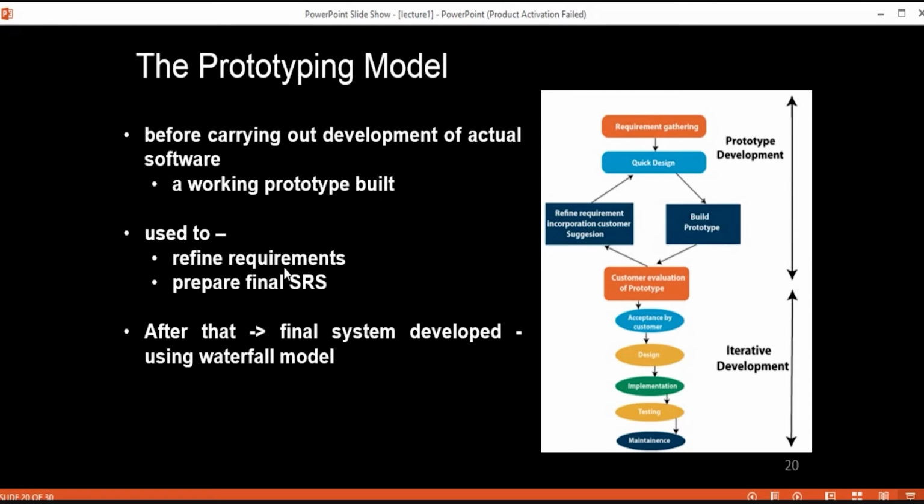So ideally, this prototype serves as a mechanism for identifying these requirements, and once this prototype is accepted from the user side and your requirements are finalized, then your final system is going to be developed using the SDLC phases. Once your requirement is finalized, your software is going to be developed using this sequential order, the waterfall model. So that's how this prototype model works.